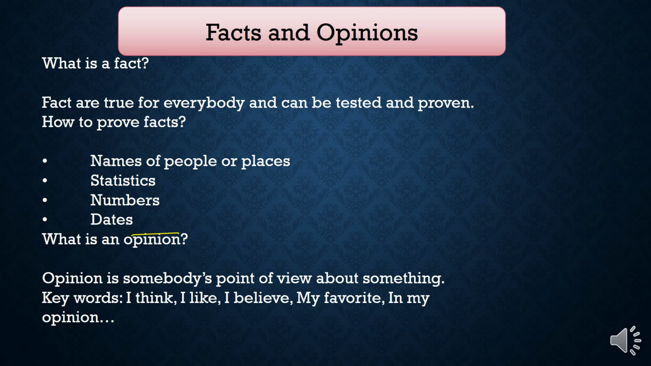What is an opinion? An opinion is somebody's point of view about something. It means how a person thinks about something. Some keywords for an opinion are I think, I believe, I like, my favorite, in my opinion, according to me, and so on. So, the difference between facts and opinions is that facts can be proved that they are real, but opinions cannot. Opinions are based on somebody's point of view.